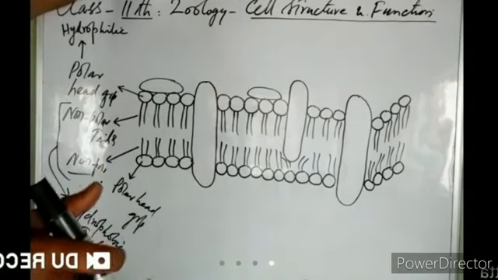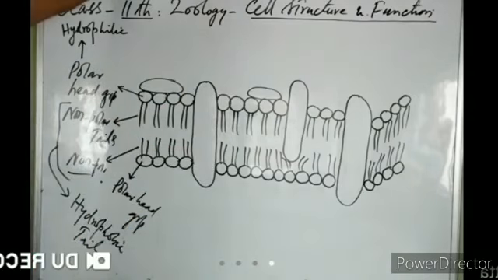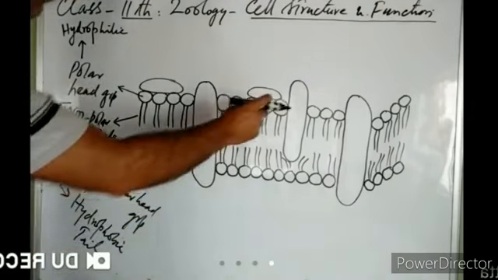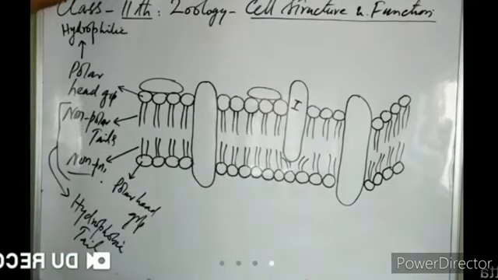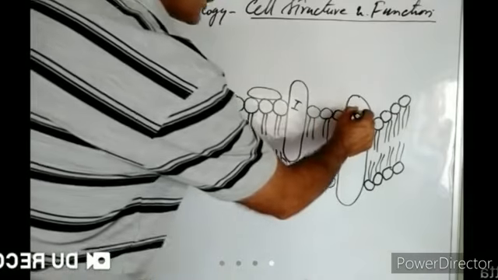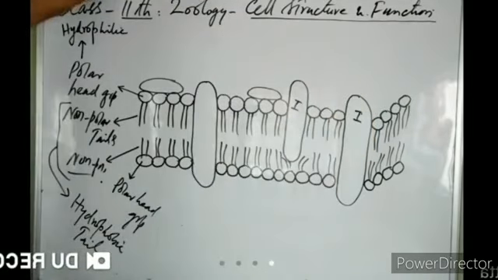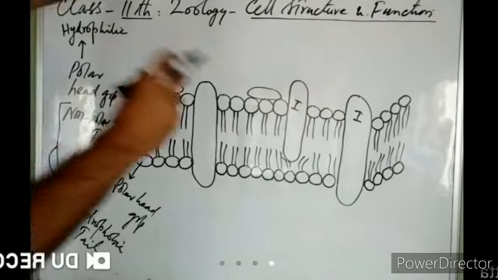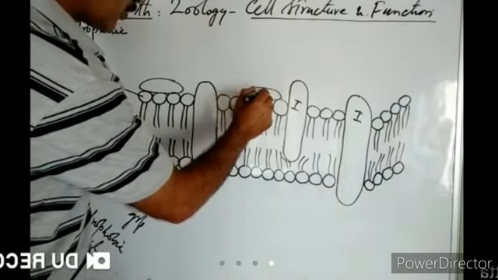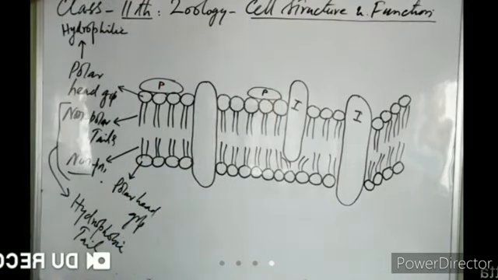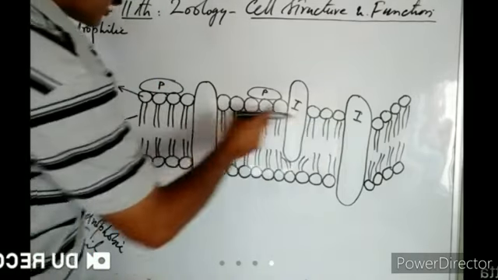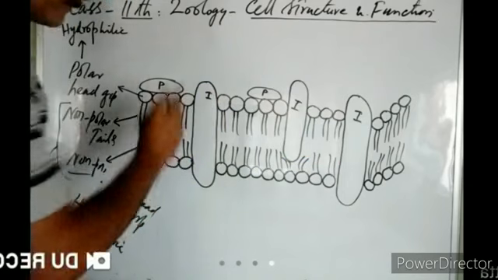Then in this lipid bilayer, there are proteins embedded. Those proteins which are embedded in the lipid bilayer, partially or completely, are known as integral proteins. Some of the proteins float on the surface of the lipid bilayer. Those proteins present on the surface are known as peripheral proteins. So this is an integral protein, this is an integral protein, this is an integral protein, right?